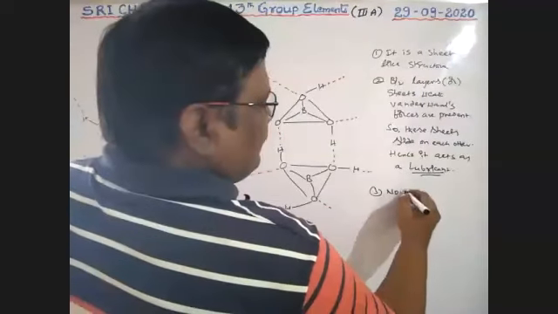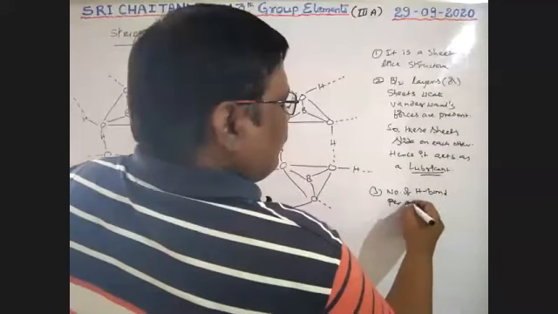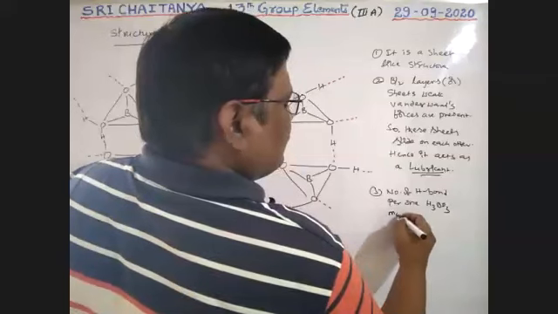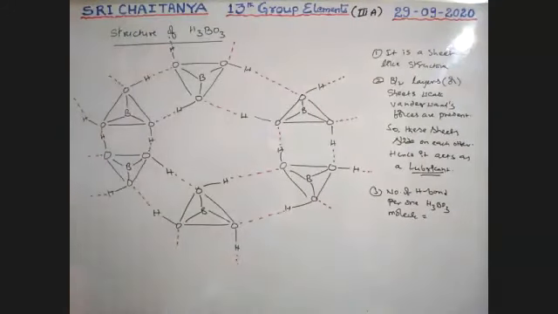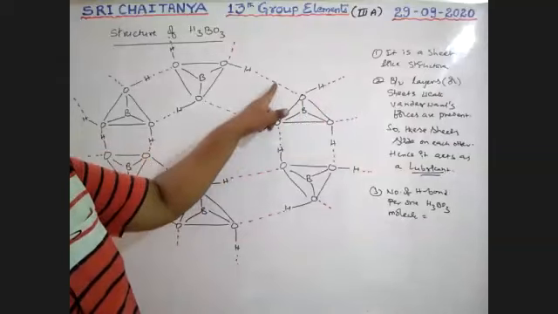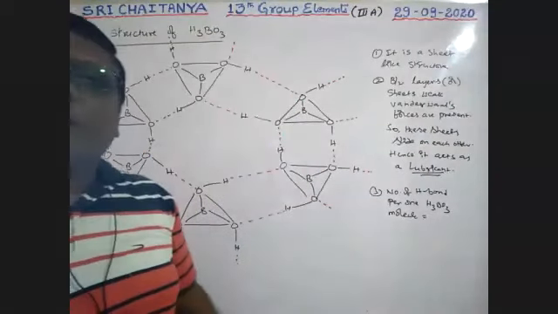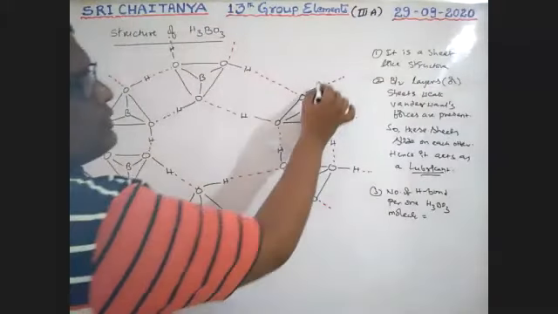Next, boys. The number of hydrogen bonds for one H3BO3 molecule is equal to, tell me boys, how many hydrogen bonds exist for one H3BO3 molecule? This is one H3BO3: 1, 2, 3, 4, 5, 6. So 6 hydrogen bonds, not 3, it is 6.